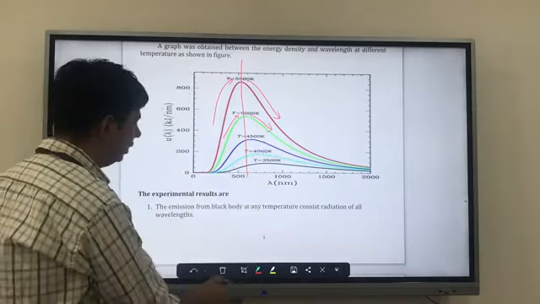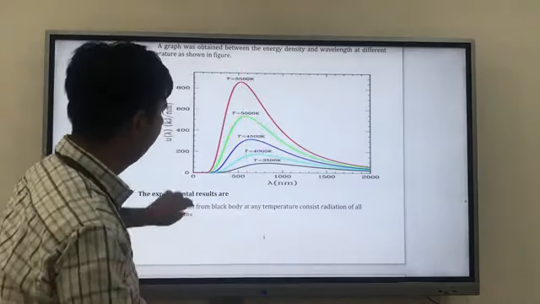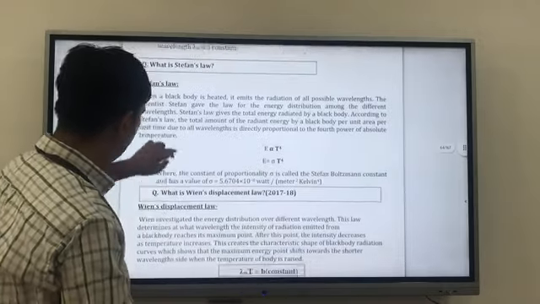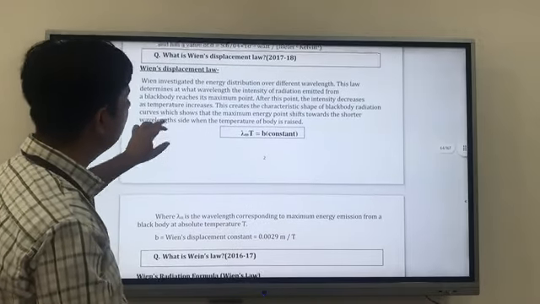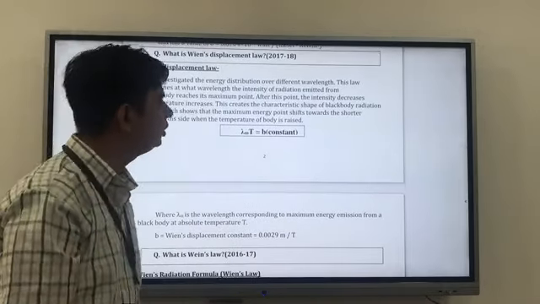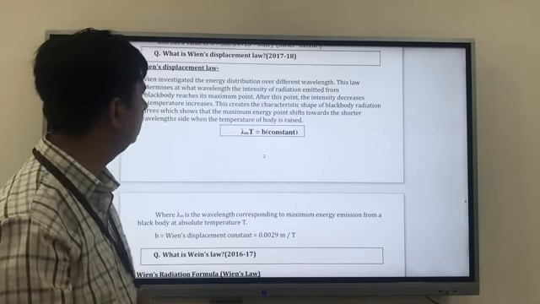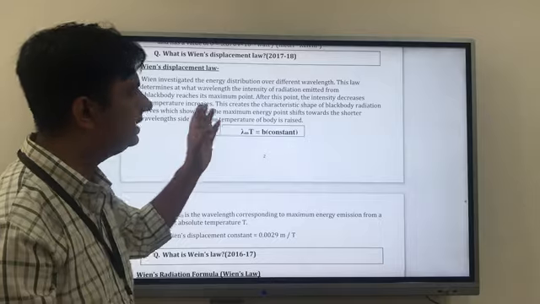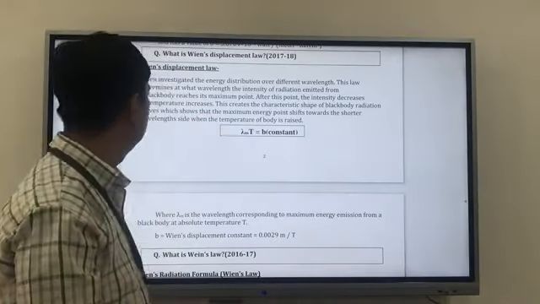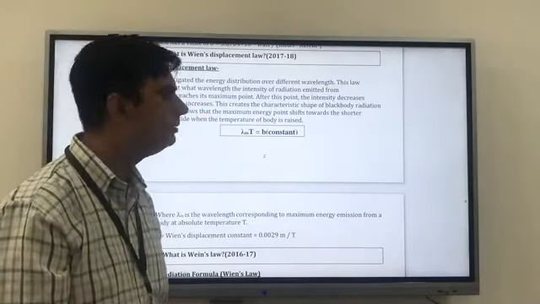And this is what was observed by Wien. So what did he say? He investigated the energy distribution over different wavelengths, and this law determines at what temperature, at what wavelength, the intensity of radiation emitted from a black body reaches its maximum point.